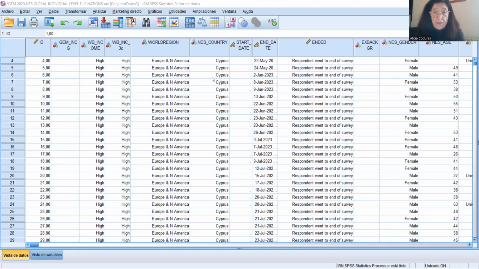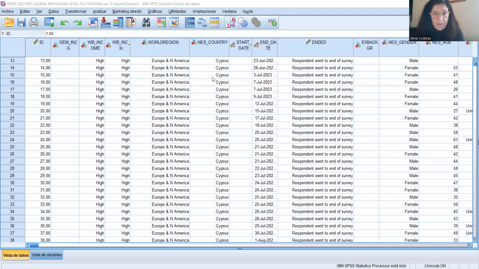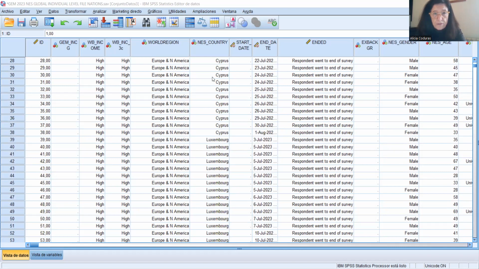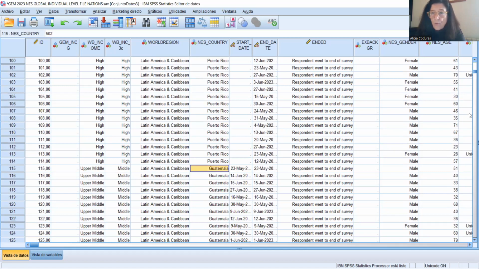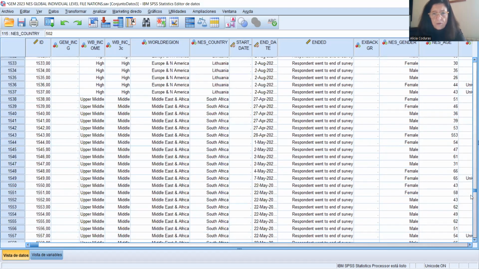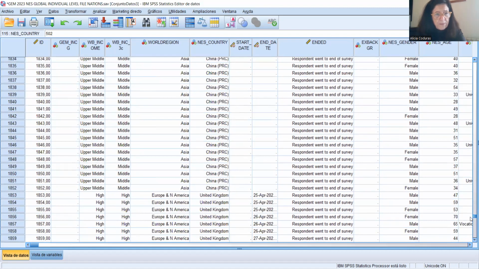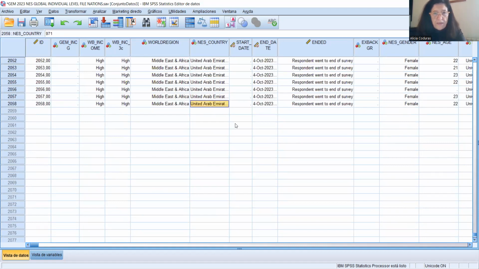And it cannot be done until we get all the files from all participating teams. Then the big difference with respect to the first type is that here we have all participating countries. Okay, Cyprus is on the top, followed by Luxembourg, Puerto Rico, Guatemala, and so on up to 49 countries in 2023. Okay, this finishes with the United Arab Emirates.